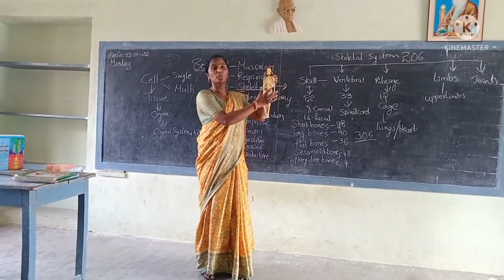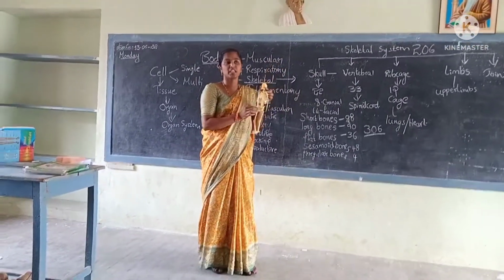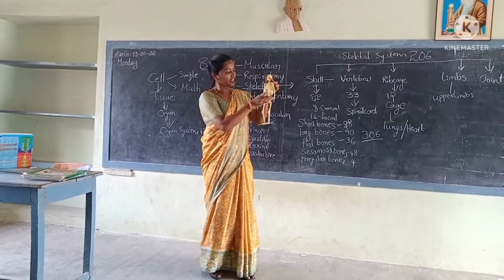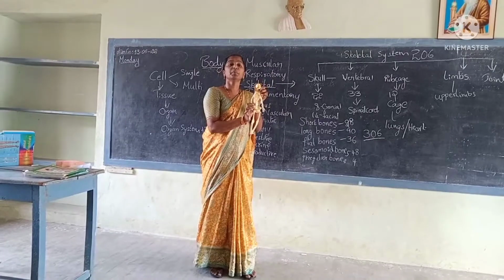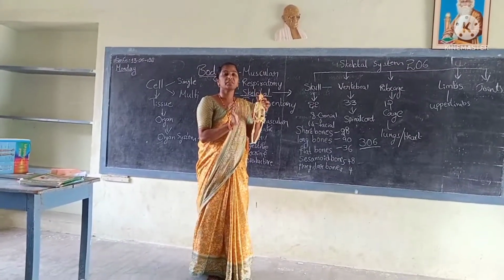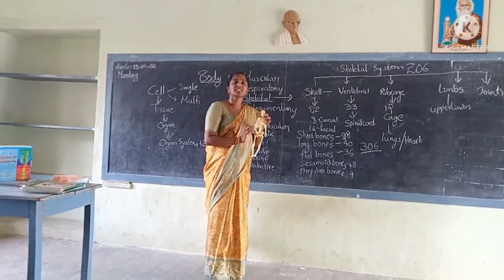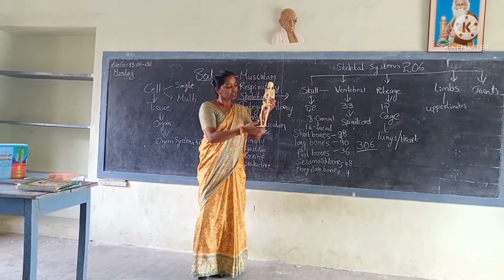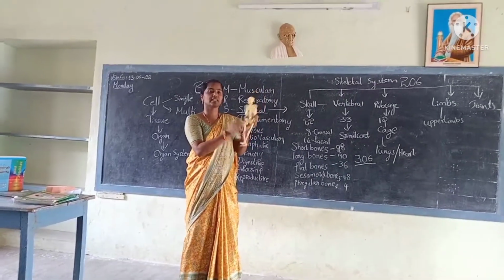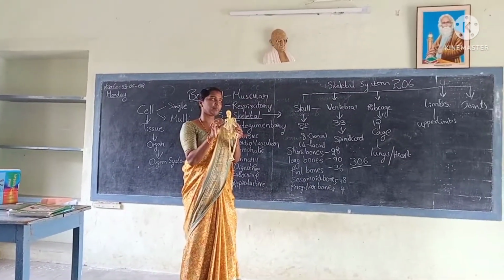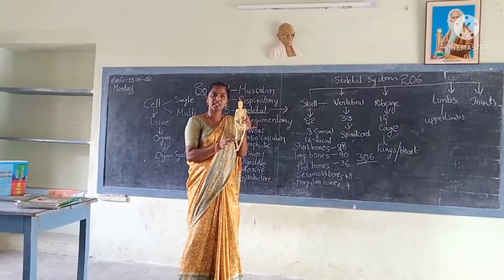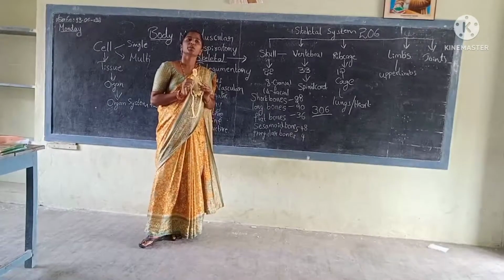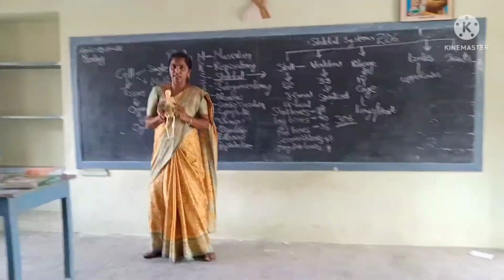See, these two bones are not attached to the sternum. That's why these two bones are called floating ribs. Next, come to this. This is the hip bone. What is the function of this hip girdle? It protects the urinary bladder. These are the hind limbs. See, these are our legs and hands. Our hands are made up of 3 bones and our legs are also made up of 3 bones. In total, how many bones are in our skeletal system? 206. Is it clear? Yes. Okay then.